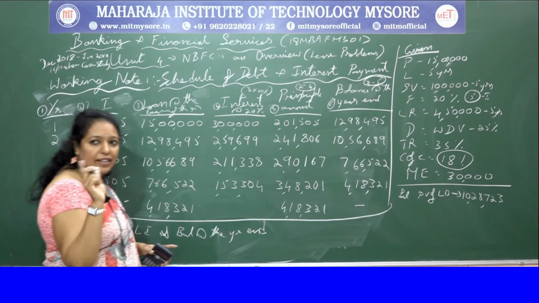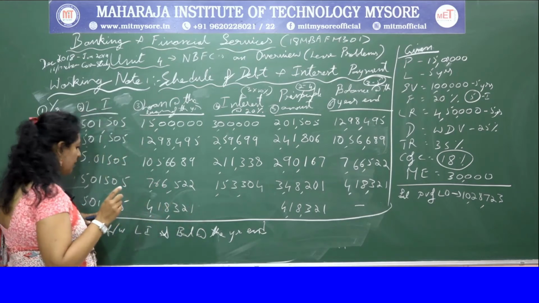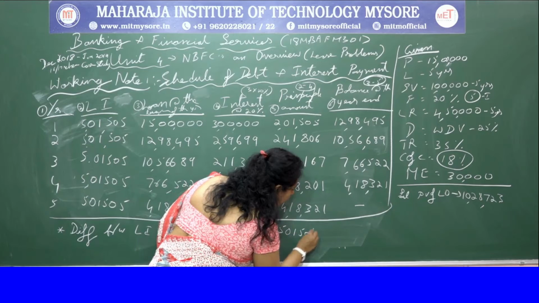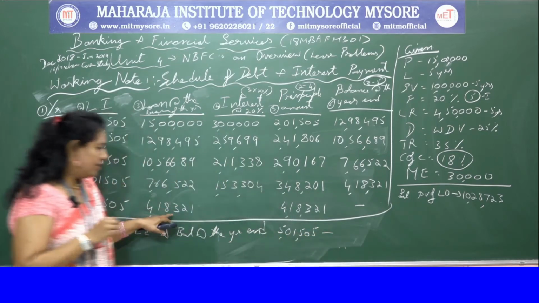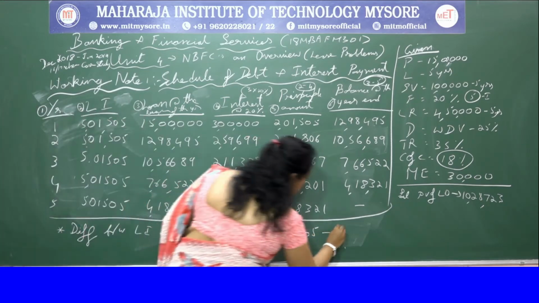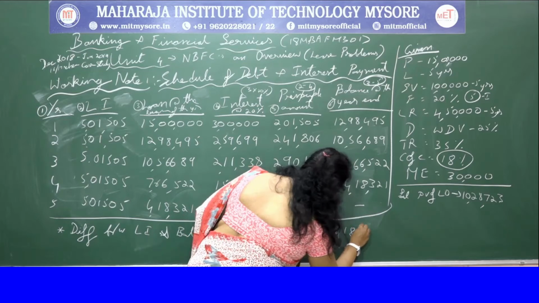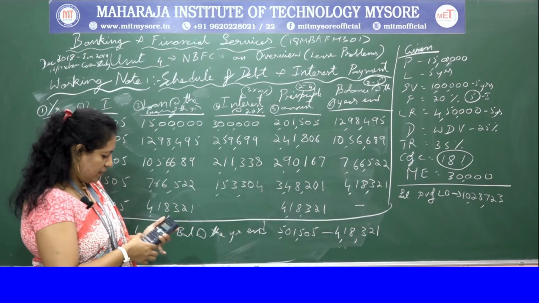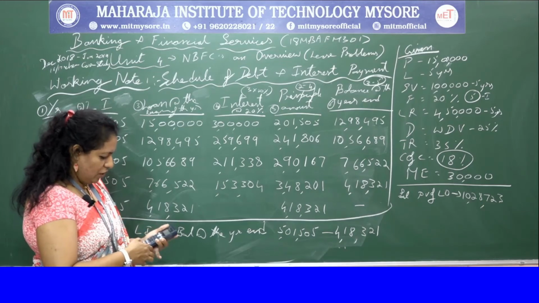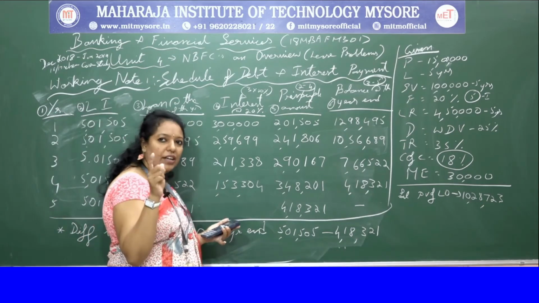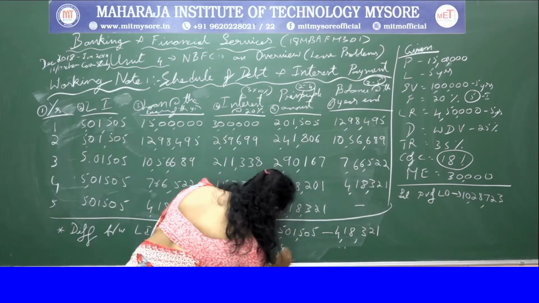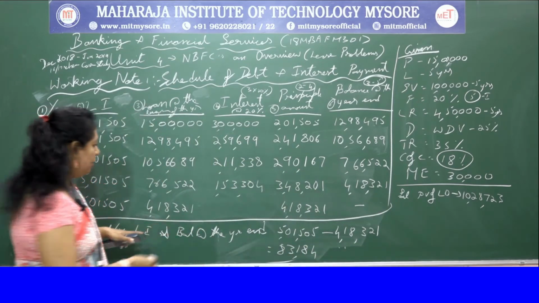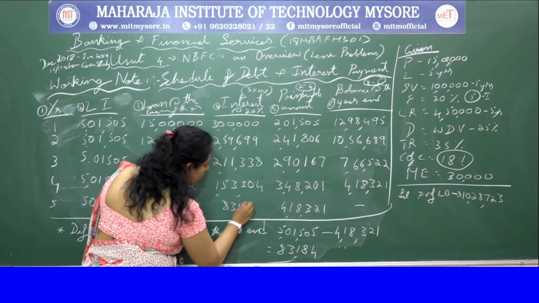That is the installment amount, 5,01,505, minus the amount which we should get, 4,18,321. You get a difference, which I showed in the previous problem too: 83,184. This is the amount which we have to write, 83,184.